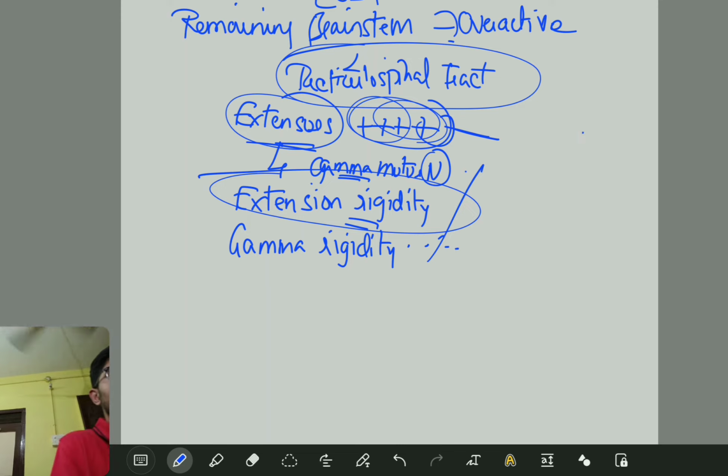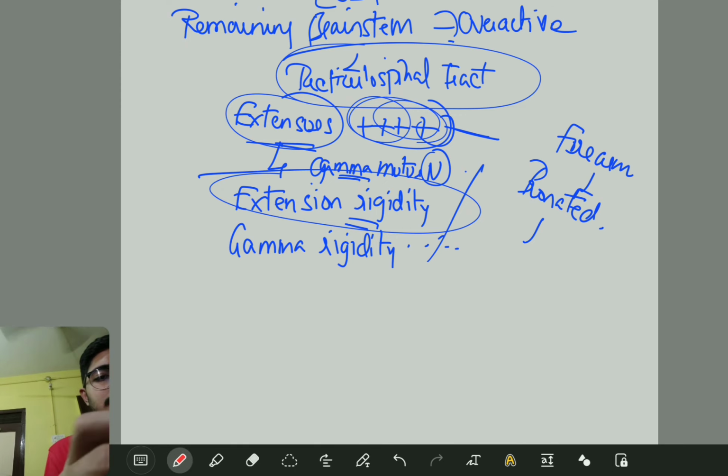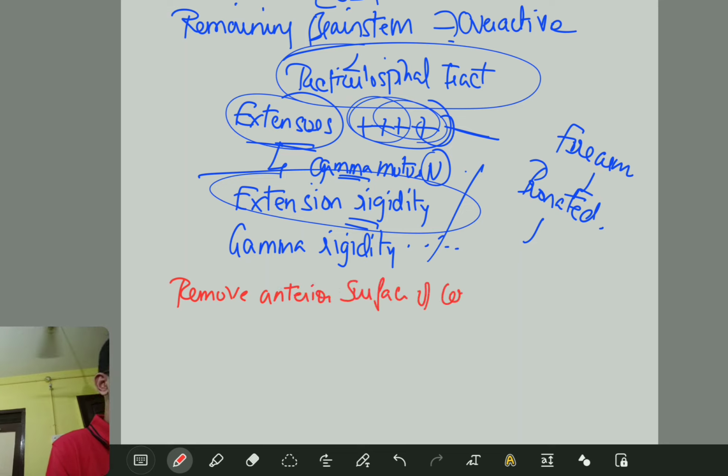So your forearm, if you see how the patient will be, your forearm will be in pronated state, right? And in this, let me discuss the treatment part here. We are going to remove the anterior surface of cerebellum.